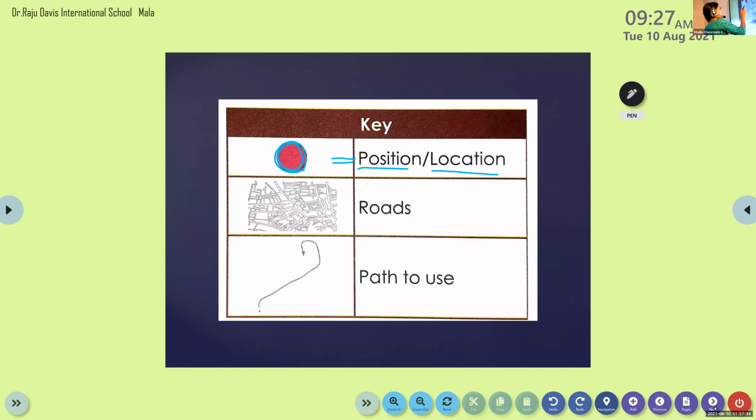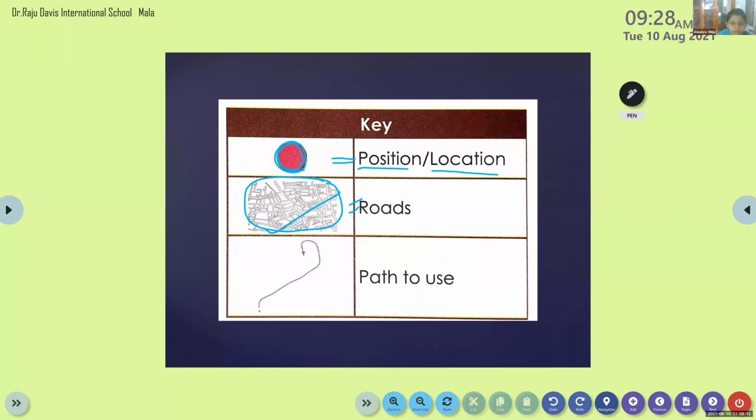Then, what is this? Another one. Amazia, what is this symbol? Unmute, Amazia. Yes, ma'am.